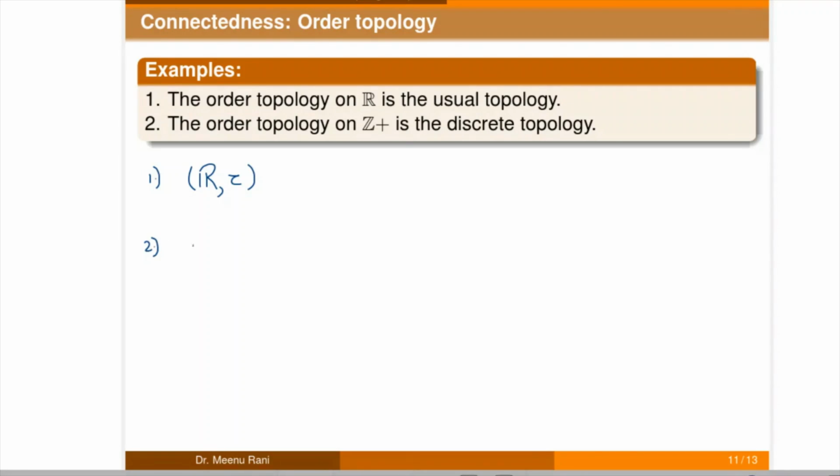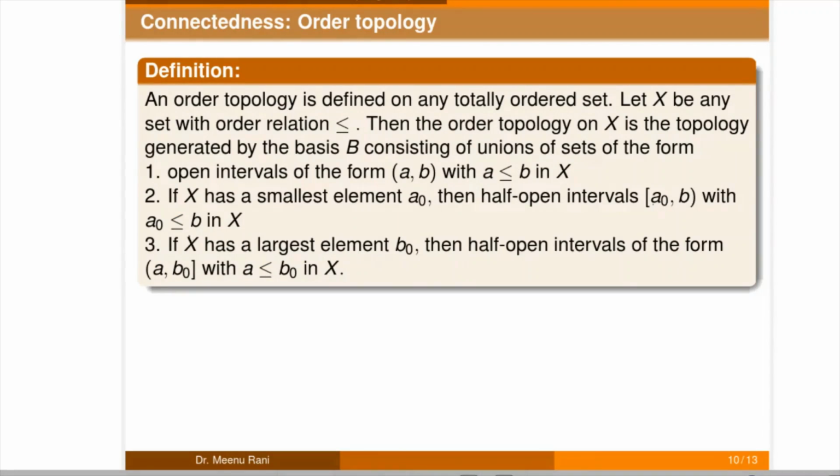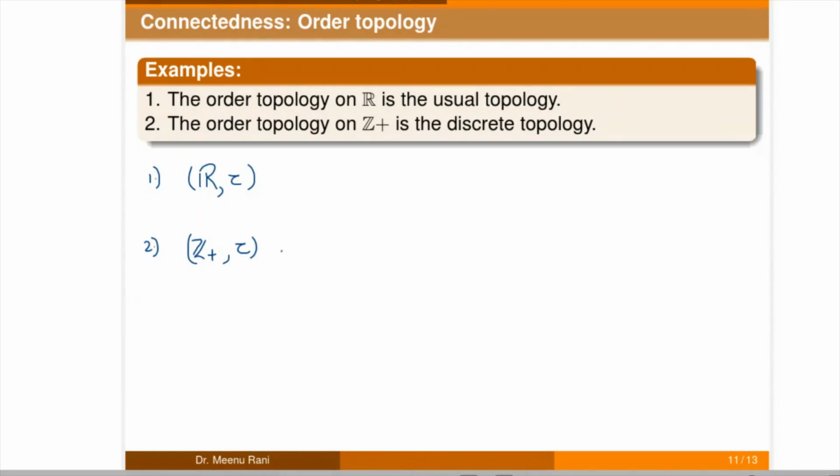In the next example, if we take the positive integers with the order topology, then the order topology will contain all the positive integers, because it also satisfies these conditions. So this will give you the discrete topology.